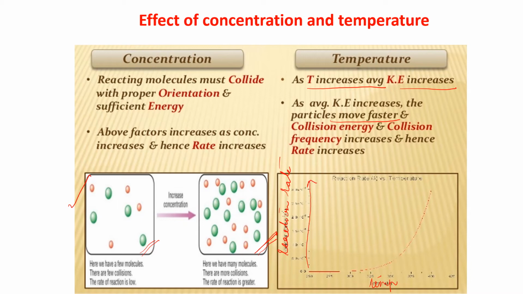Now what is happening as we are increasing the temperature? You can see from this graph, as we are increasing the temperature, the reaction rate is also increasing. Am I clear to you?